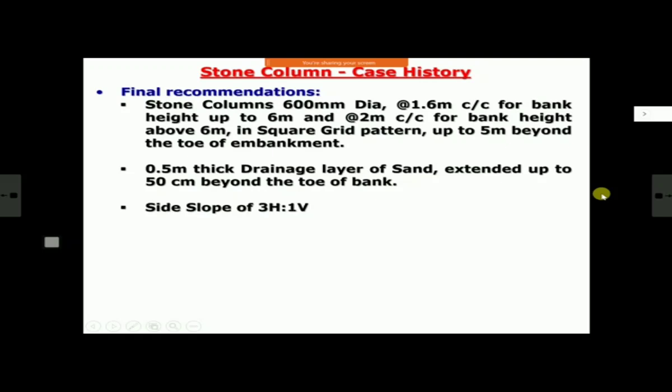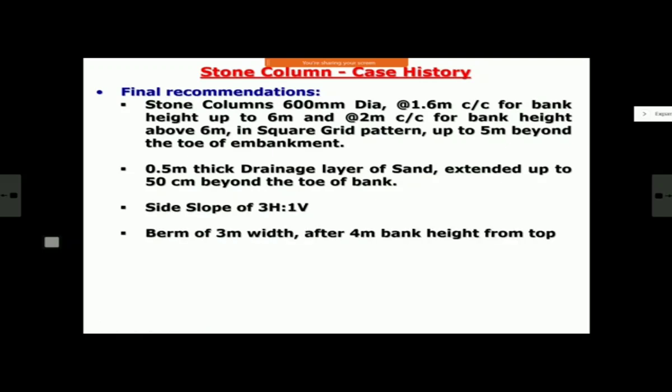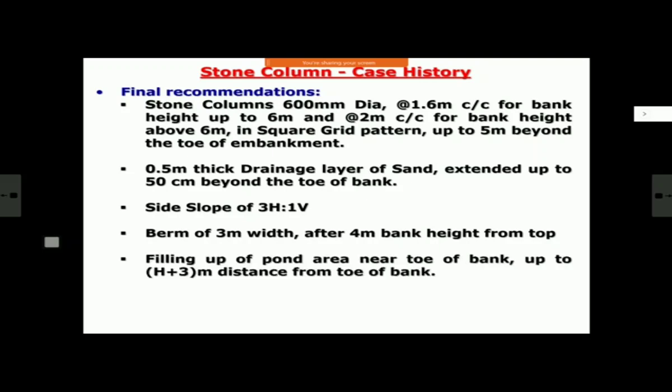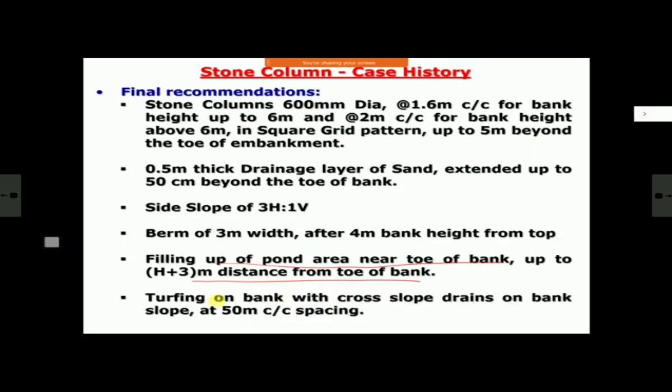And side slope was made 3 horizontal to 1 vertical, and there was a berm of 3 meter width after 4 meter height from the top. So from top you start 4 meter, then 3 meter width, and then 5 meter height below that. And within H plus 3 meter, as we have seen earlier, we should not have pond or any water retaining thing. So whatever depressions, ponds were there, they were filled up with locally available material. And then they did turfing on bank with slope drain and everything, normal bank protection.